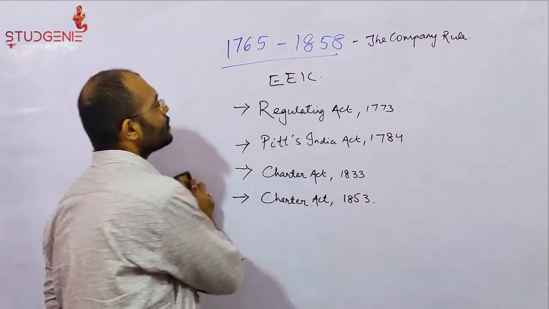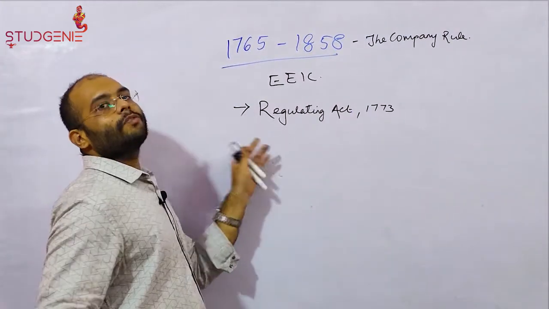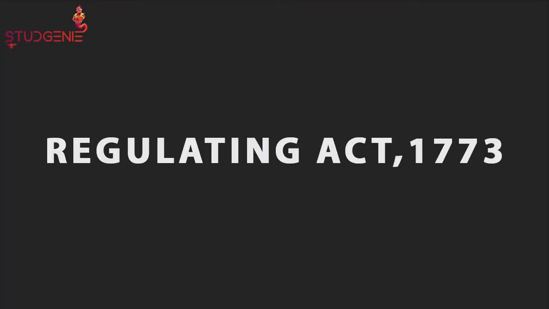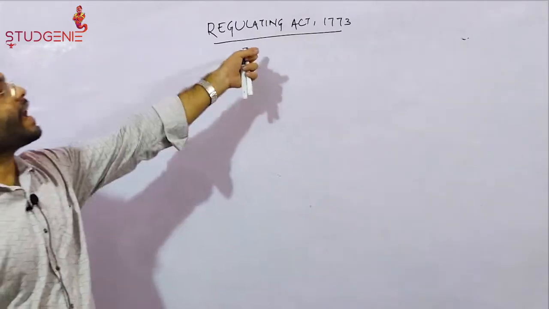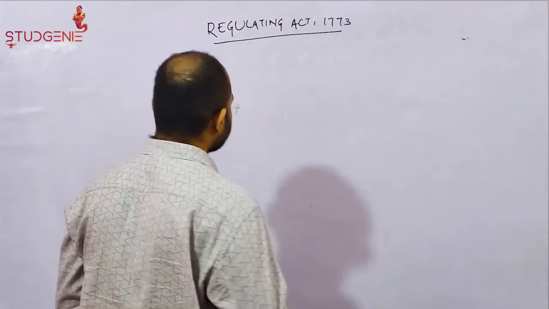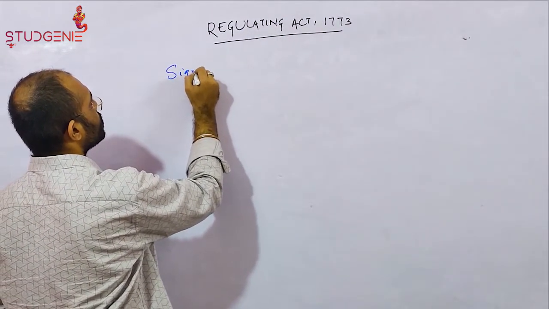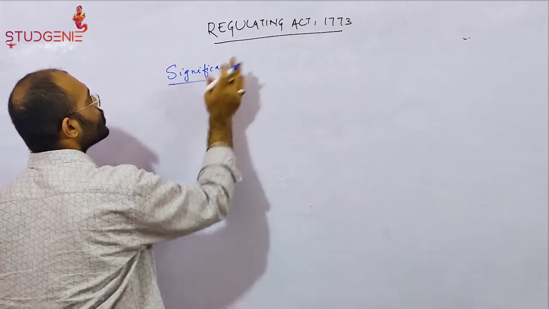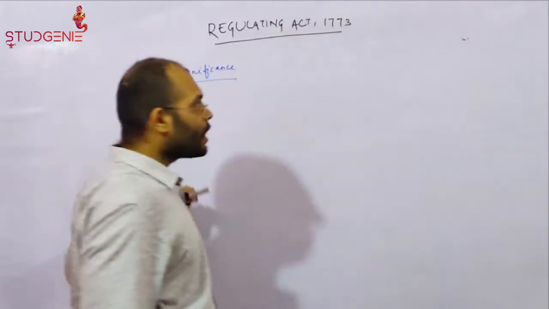To begin with, let's begin with the Regulating Act of 1773. All these acts we would be looking at through 2 features. The first one is the significance of the act. What is the significance of this particular act?